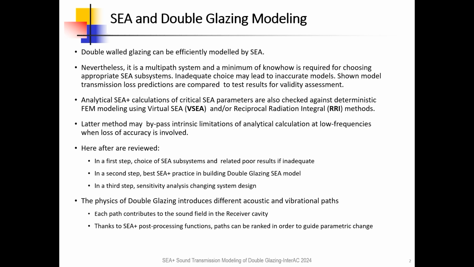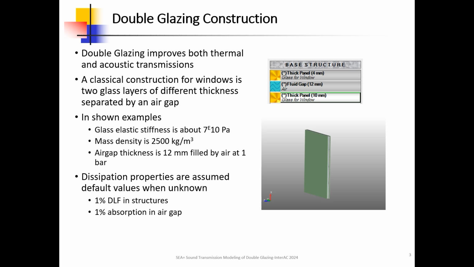The physics of double glazing introduces different acoustic and vibrational paths. Each path contributes to the sound field in the receiver cavity. Thanks to C+ post-processing functions, paths can be ranked in order to guide parametric changes. About double glazing construction: double glazing improves both thermal and acoustic transmissions.